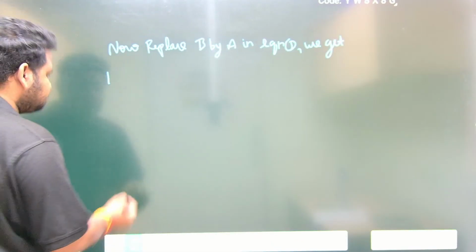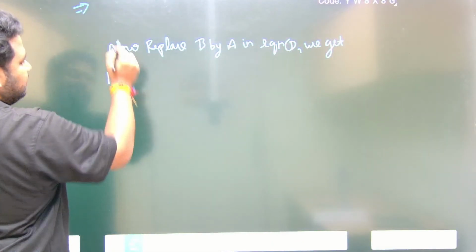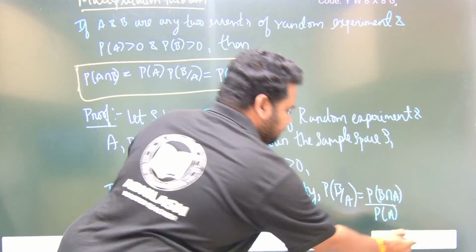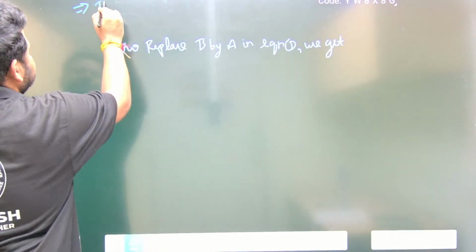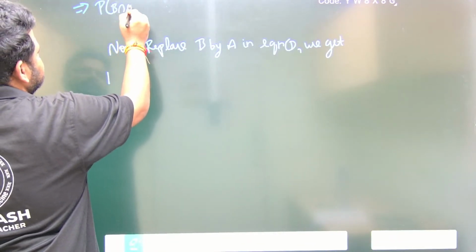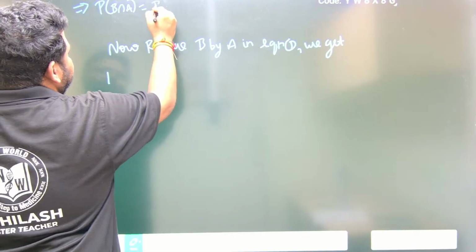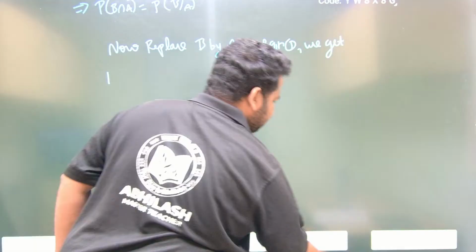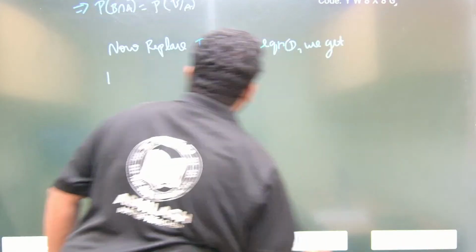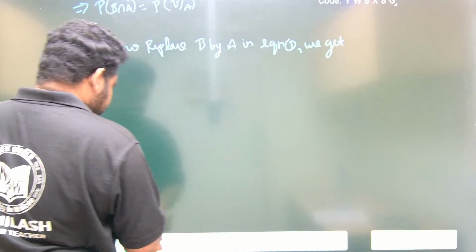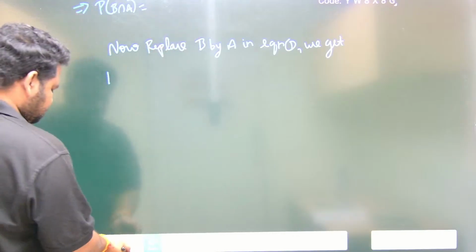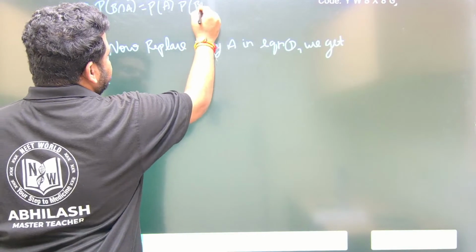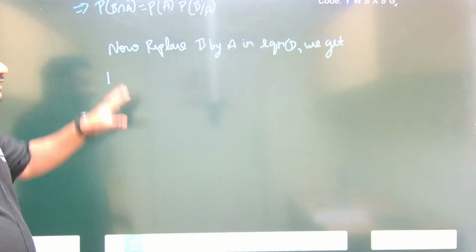Now this implies, I want P of B intersection A, so I can cross multiply. This will become P of B intersection A equal to P of B by A into P of A, or I can write it as P of A into P of B by A. This is what I have by conditional probability.